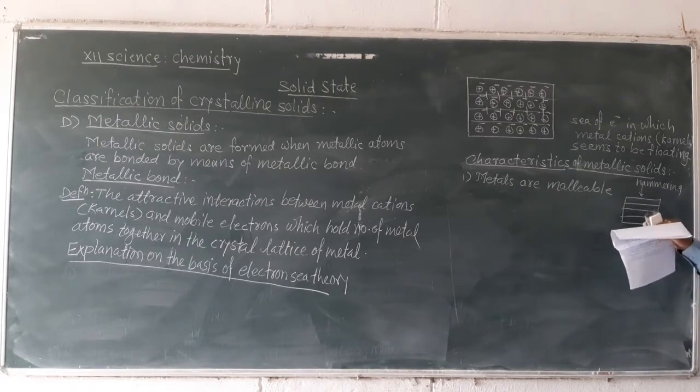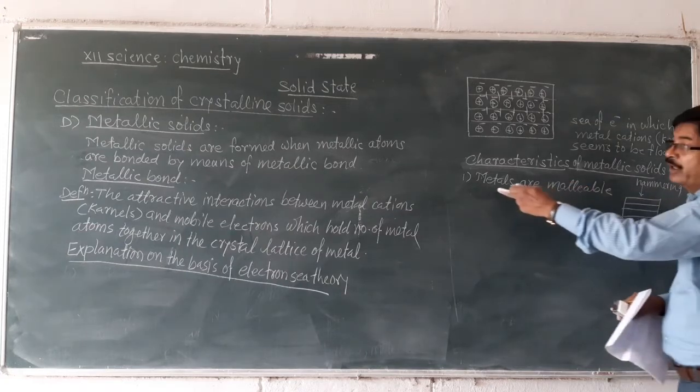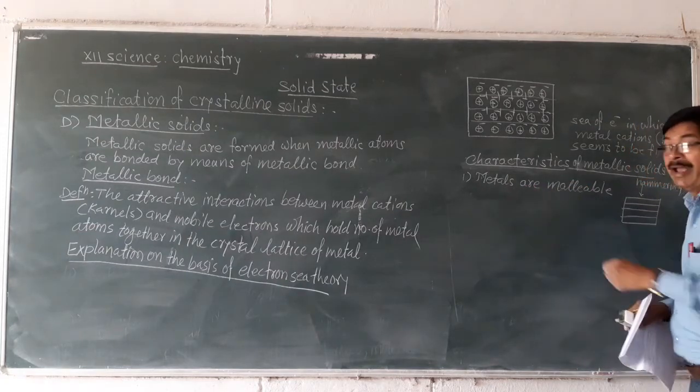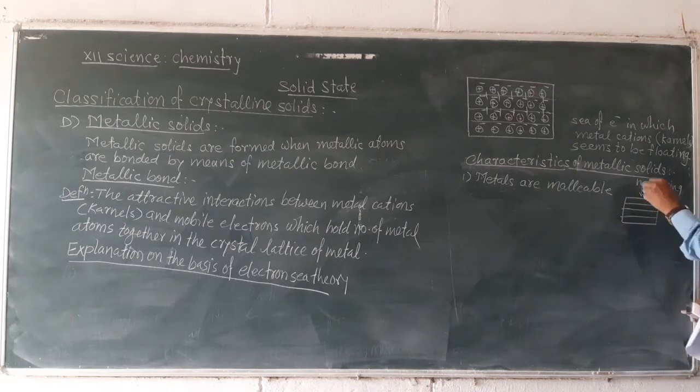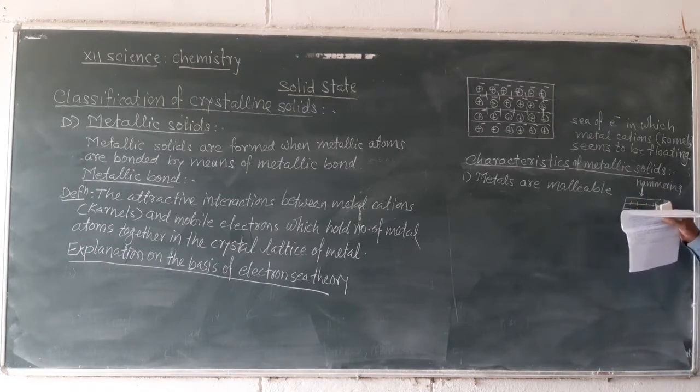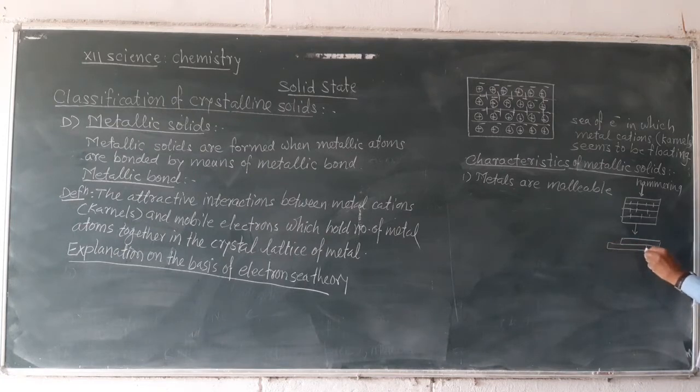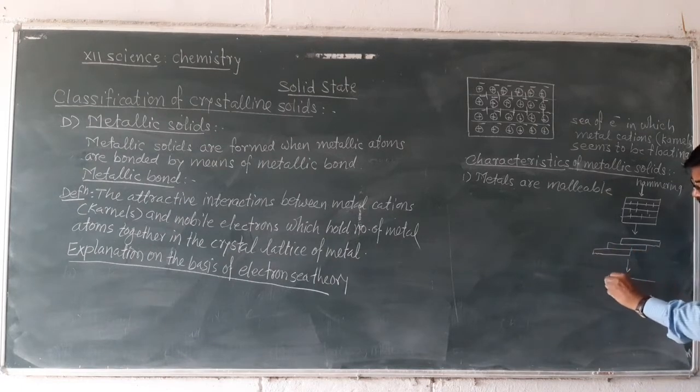melting and boiling points. Now, the first property we are discussing, metals are malleable, means when metal sheets or metal pieces are hammered, some of the metallic bonds between these layers get broken, and these layers shift one over another, they slide one over another, and finally they get converted into a thin sheet.